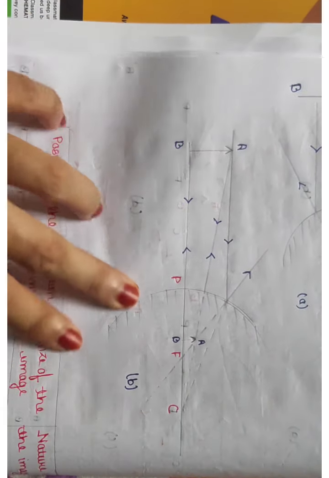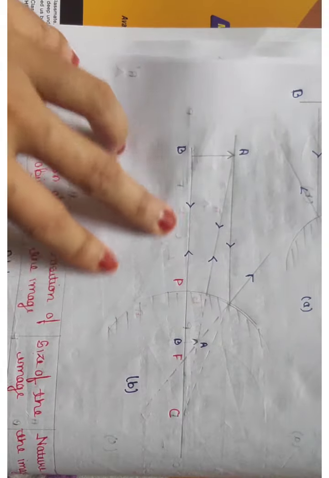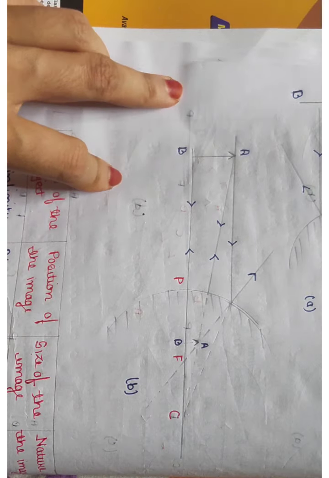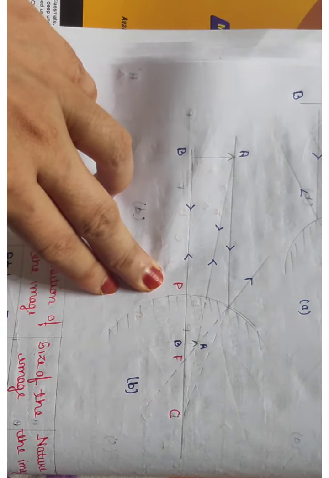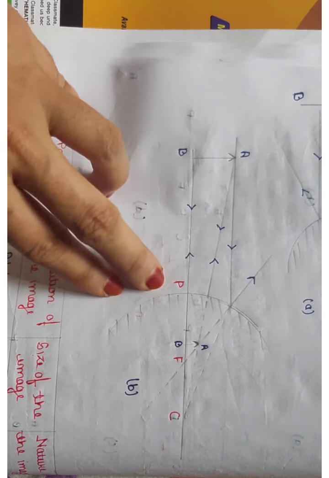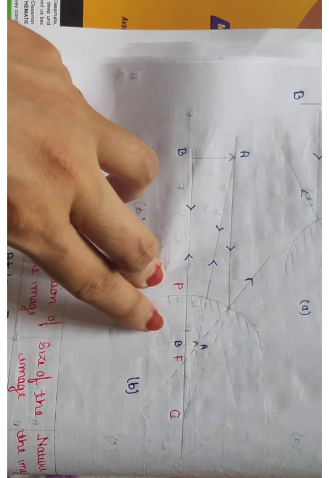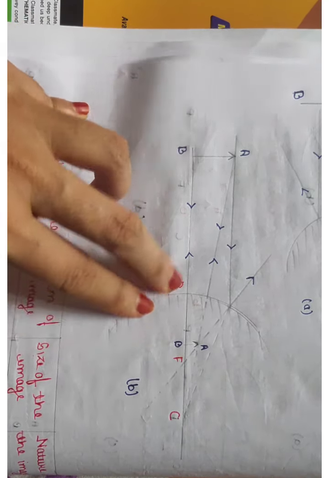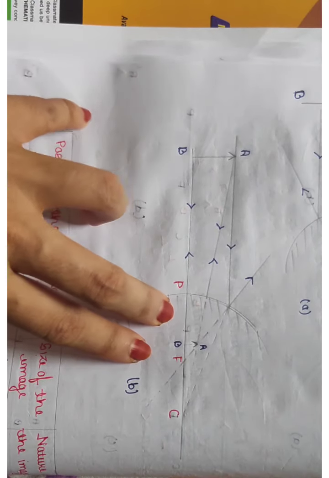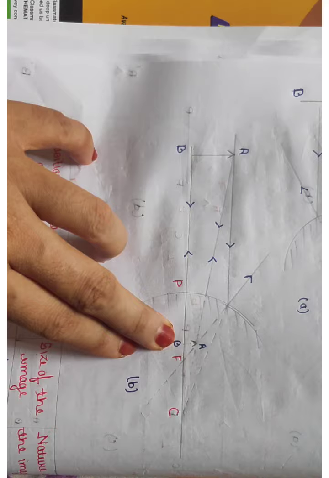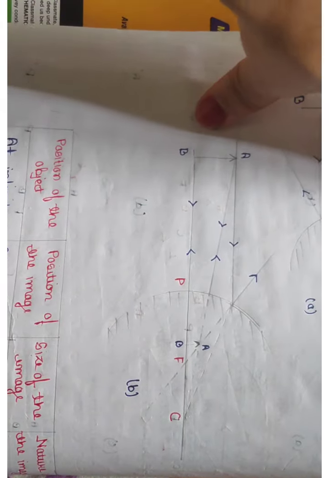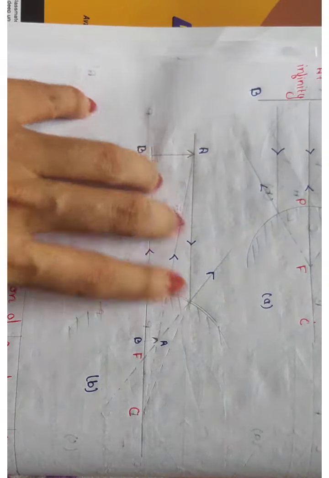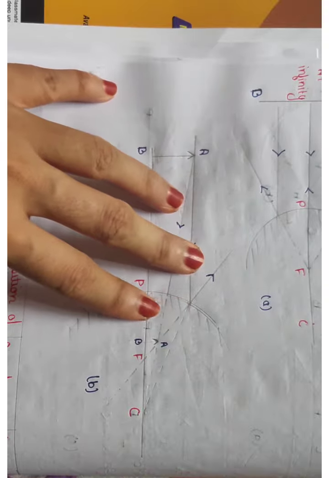Then in the next figure you see, here when the object is between infinity and the pole of the mirror, the image will be formed in between the pole and the focus. That will be behind the mirror, and that image will be diminished and virtual and erect. So you see, whenever the images are formed in the convex mirror, they are always virtual and erect.